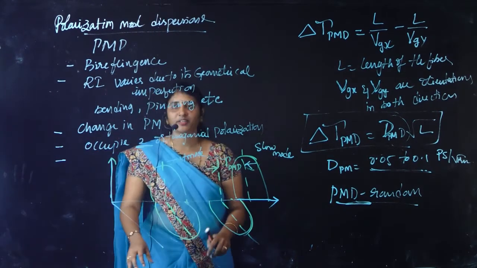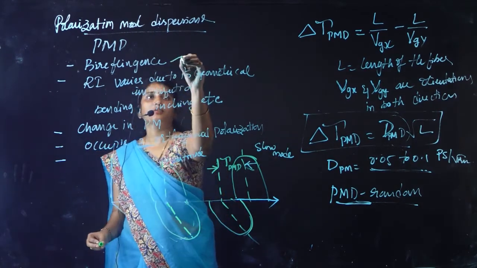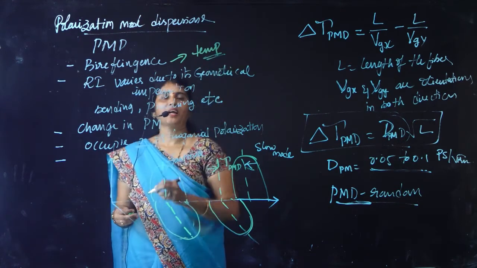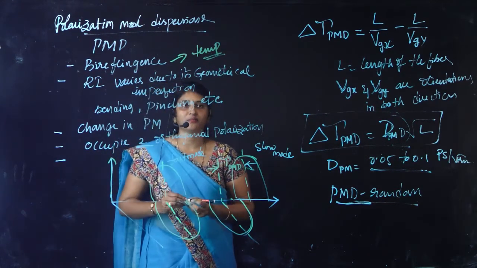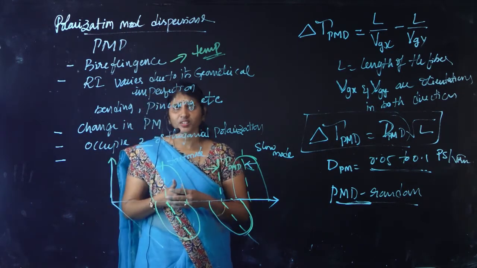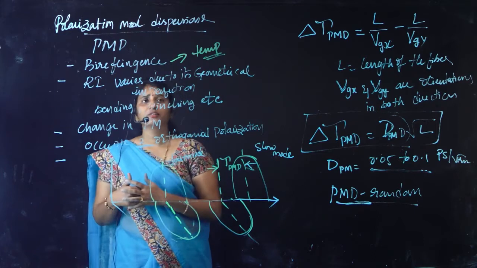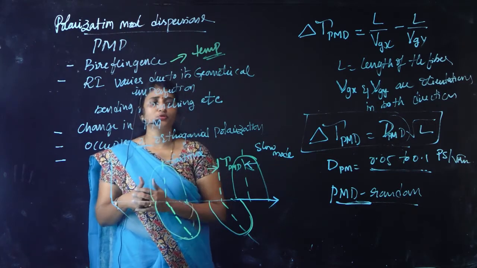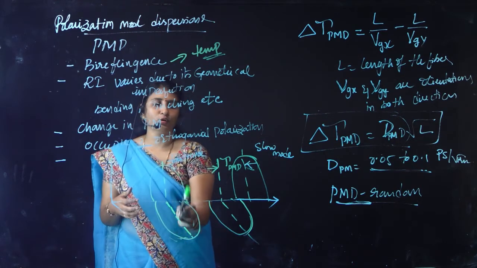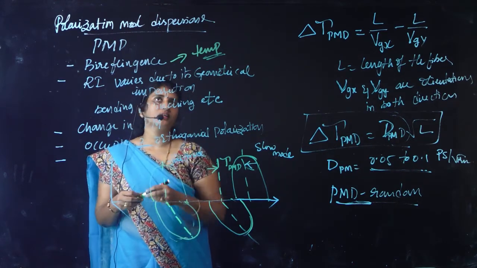Not only the imperfections, this birefringence is also dependent on temperature. As the temperature of the optical fiber where we are operating varies, that also changes the refractive index and hence leads to a difference in the transmit time of the two orientations and thus leads to the dispersion.